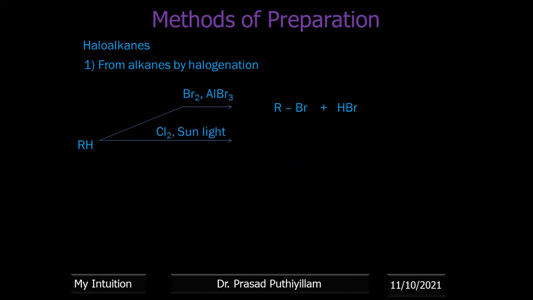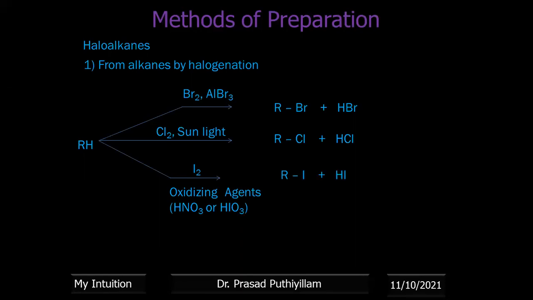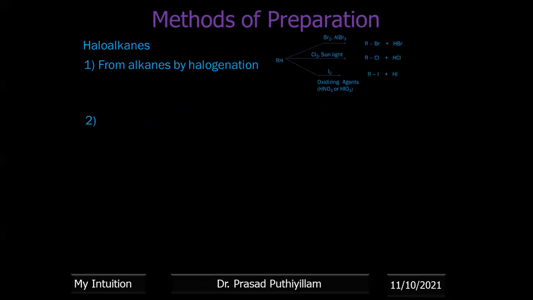If you want to get alkyl chloride, then chlorine in presence of sunlight, you get alkyl chloride plus HCl. If you want alkyl iodide, we need to have an oxidizing agent like nitric acid or HIO3. Then alkyl iodide is formed with elimination of HIO3, with HI as the byproduct. Okay, then from alkenes, that can be done by addition of HX.